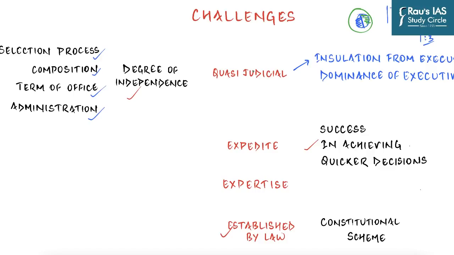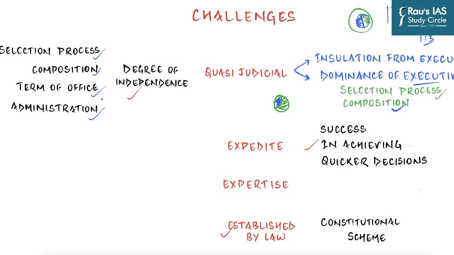And so in a lot of tribunals the composition is such that the technical members are in majority, whereas the judicial members are in minority. And so when you are transferring a matter from a high court to a tribunal, this is where you breach or dilute the independence of the judiciary. So dominance of executive not just in the selection process, but also in the composition of the benches as well.